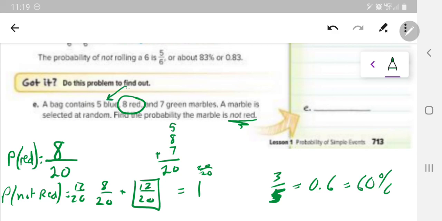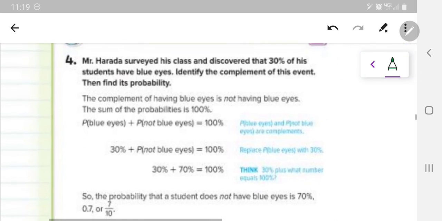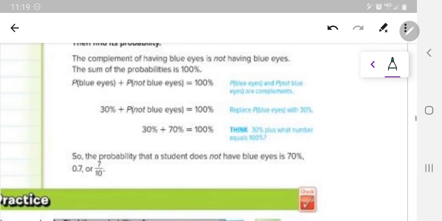So we look at the blue, we look at the green, and we say, well, not red is blue and green. So just add the 5 and the 7 and get the 12, and out of the total possible outcomes, 20. So then we get the 12/20 that way as well. Okay, so you can do it either way, but the idea is to think about complementary events a little bit there. All right, example 4, we're almost there.